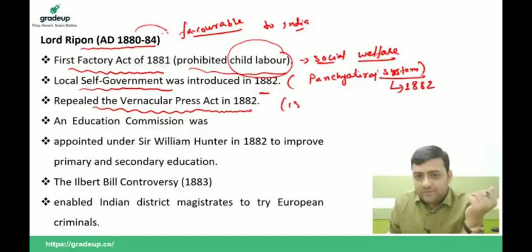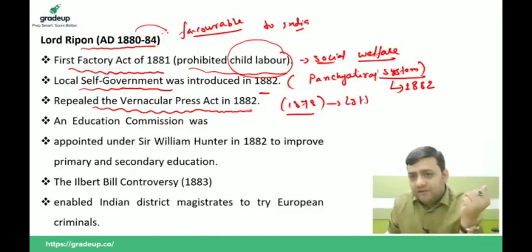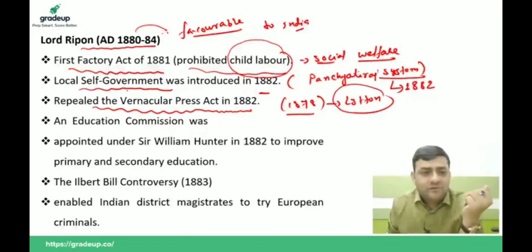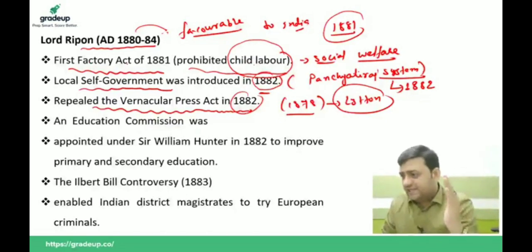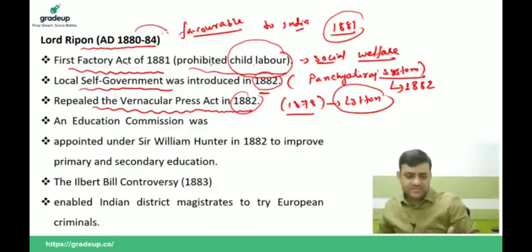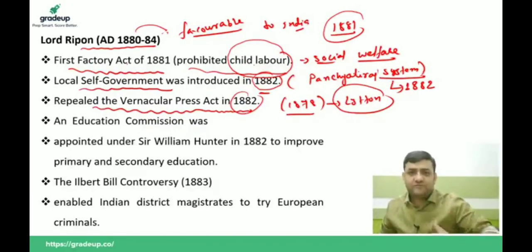The Vernacular Press Act of 1878, which was passed by Lytton, was repealed by Lord Ripon in 1882. So he did two important measures in 81 and 82. In 1881, he came up with the first Factory Act and prohibited child labor. This was the first step taken towards the welfare of the child in India.